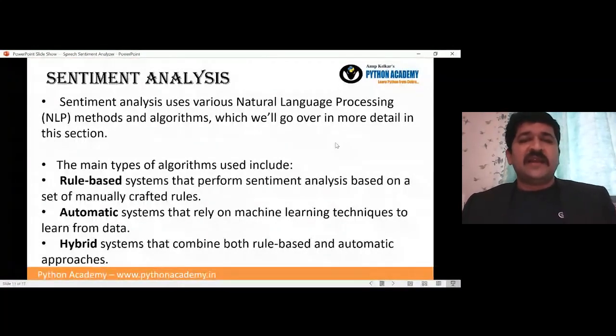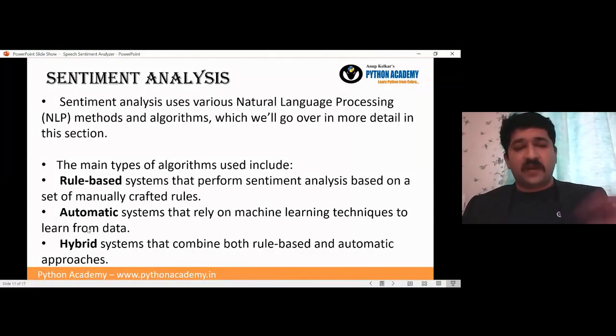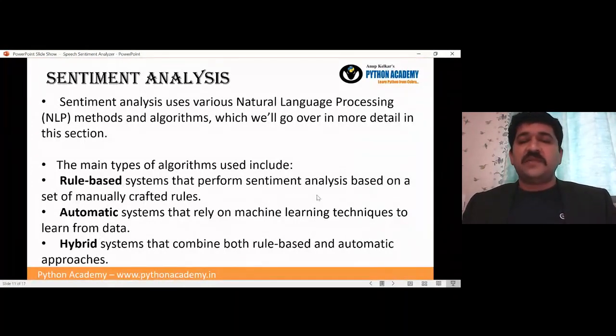As I said, NLP is one part of this AI. These are the methods and algorithms which we will go over in more detail in this section. The main types of algorithms used include rule-based, automatic, and hybrid, a combination of rule-based and automatic. Rule-based systems perform sentiment analysis based on a set of manually crafted rules, step by step.